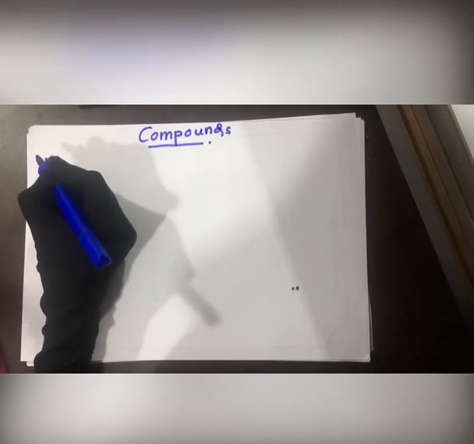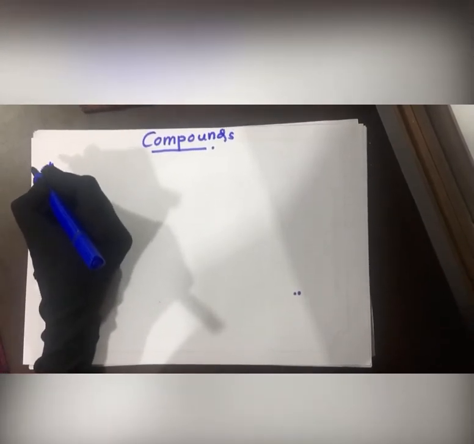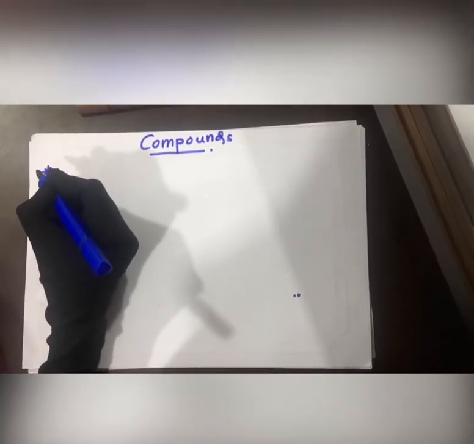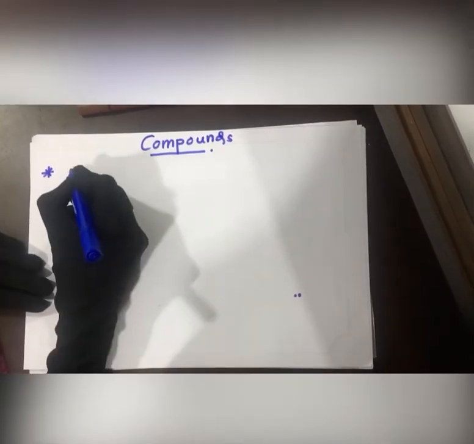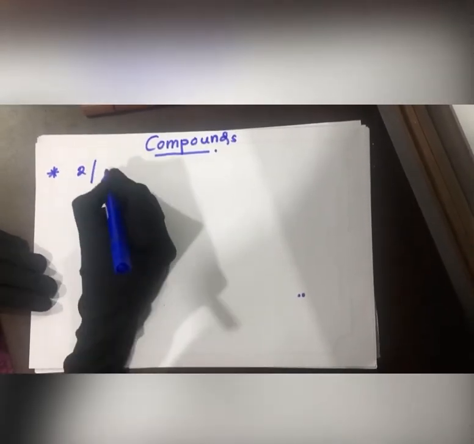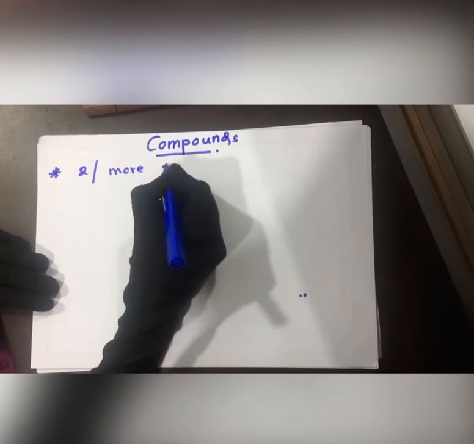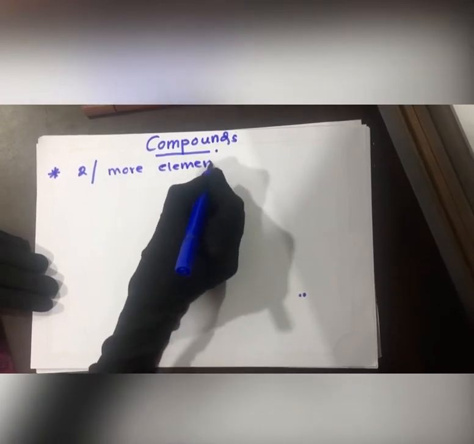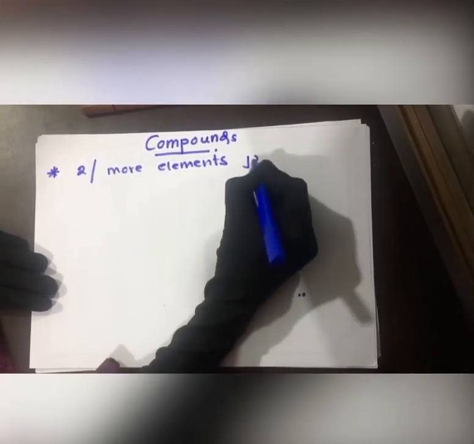To know what compounds are, we can give a very simple definition. Compounds are formed when two or more elements join together.